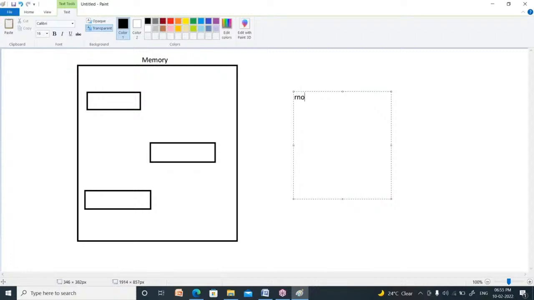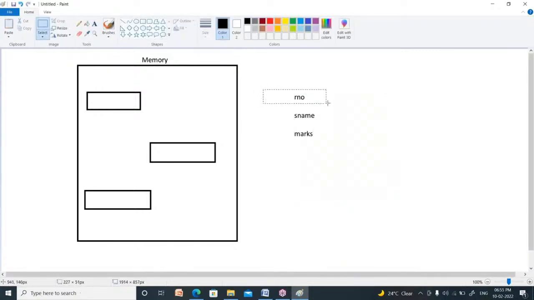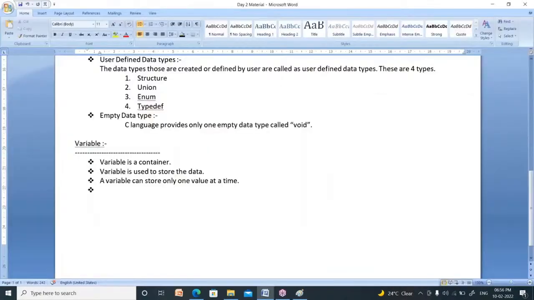I am naming them roll number, student name, and marks. Now, the name of the first container is roll number. The name of the second container is called S name. The name of the third container is called marks. Now, each and every variable must be identified by a name. Am I right? So that is the fourth point.